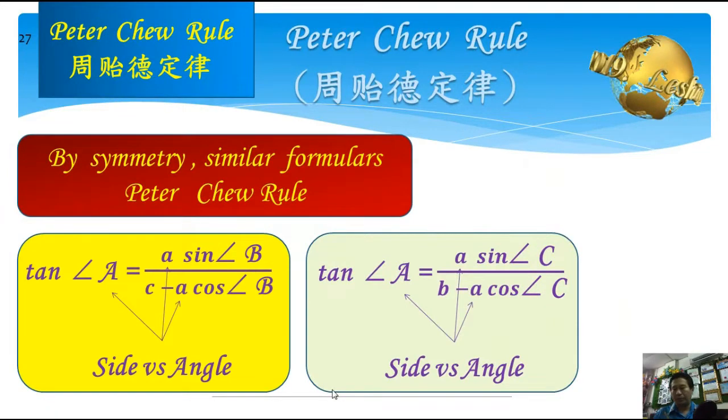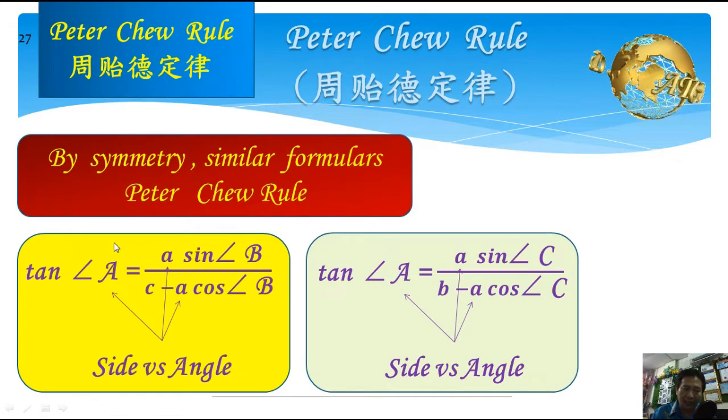For Pikachu rule, by symmetry, we can get tangent A equals a sine B divided by c minus a cos B, and tangent A equals a sine C divided by b minus a cos C. And the technique for us to remember is also side versus angle.